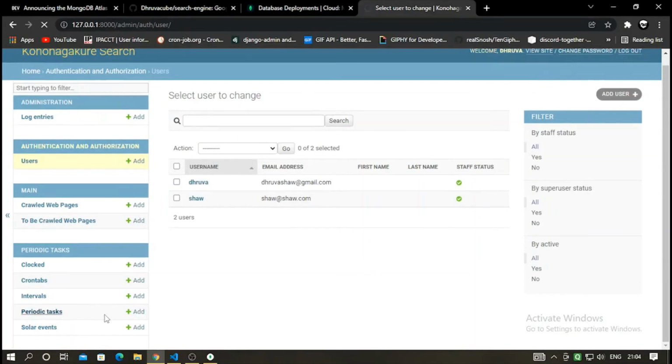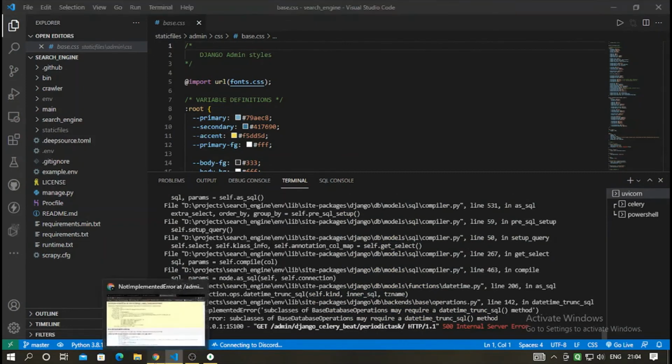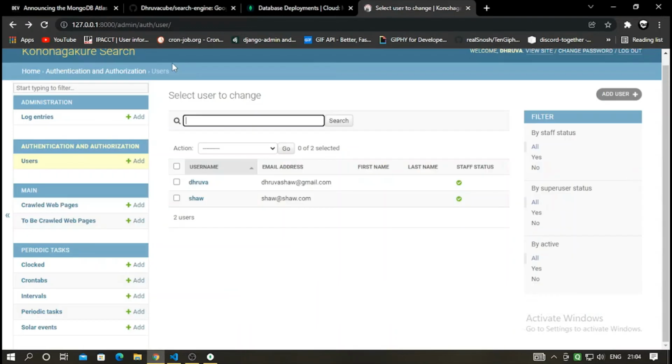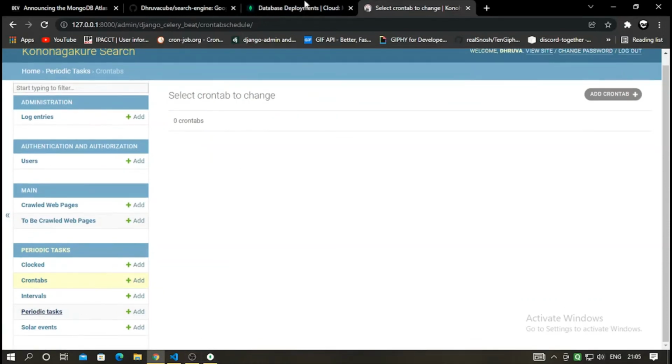I guess it was periodic task. Let me see. Let it load. It's taking damn time. I don't know why. Cron tabs. Yeah, it's actually there in periodic task since Django actually supports SQL queries, and SQL queries have to be converted to PyMongo queries. So sometimes errors may creep in, but most of the time it's robust. So don't worry about it. I'll show you from here.